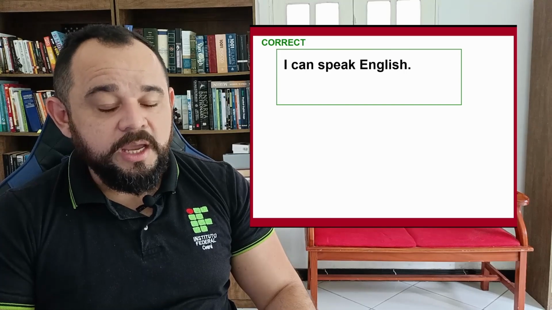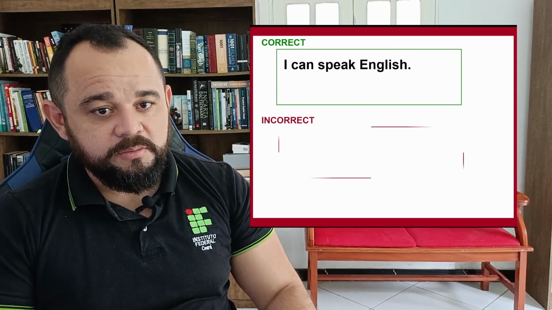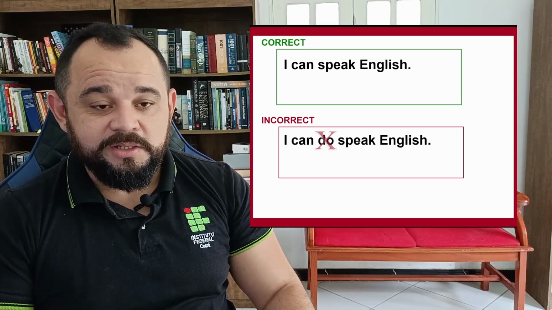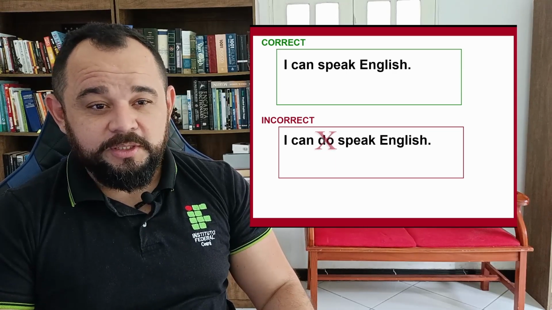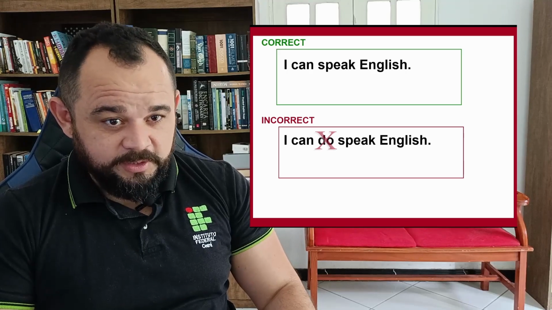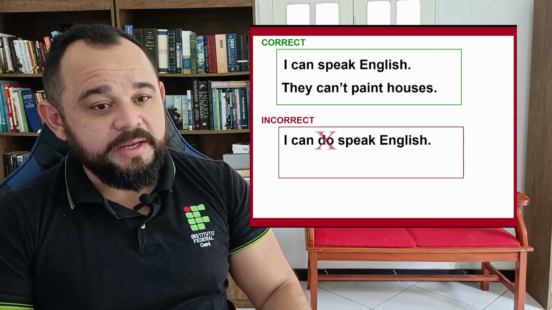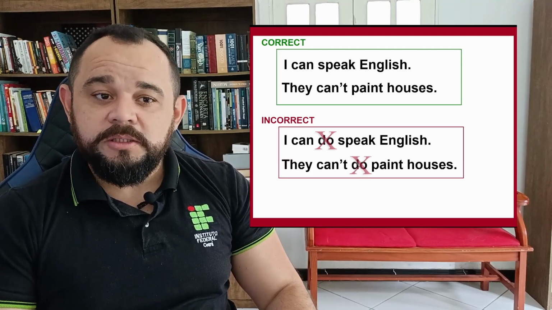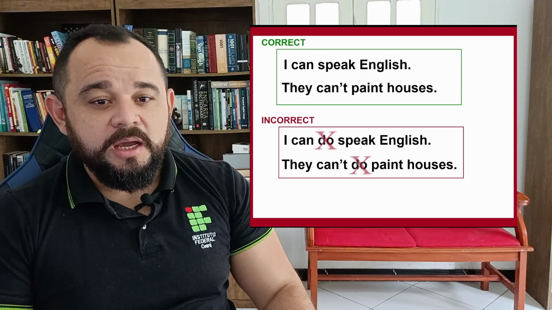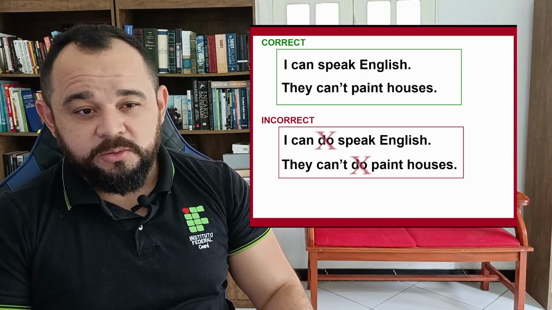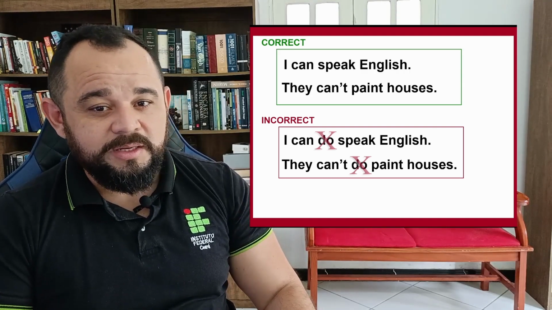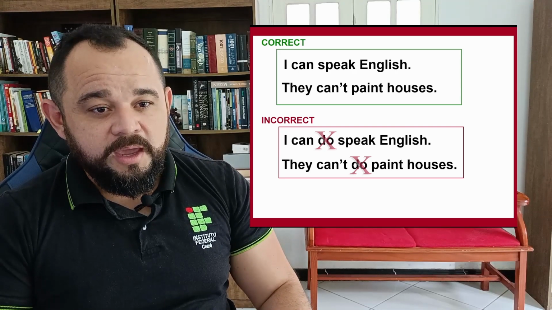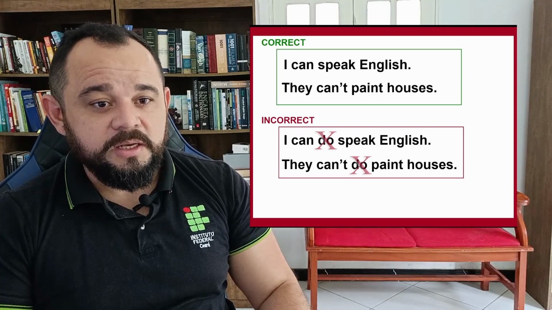It's correct to say I can speak English, but it's incorrect to say I can do speak English. When you use the verb can, we don't need the auxiliary verb. We don't use it. They can't paint houses. It's correct to say that in the negative form, but it is not correct to say they can't do paint houses or they don't paint houses. You cannot say that. So the verb can or can't does not need an auxiliary verb.